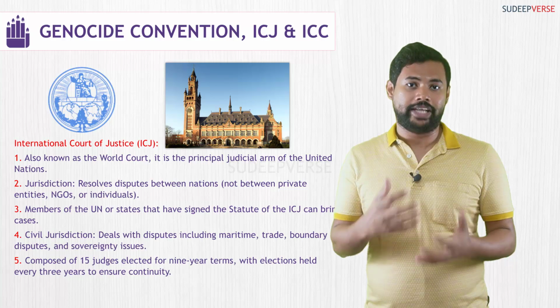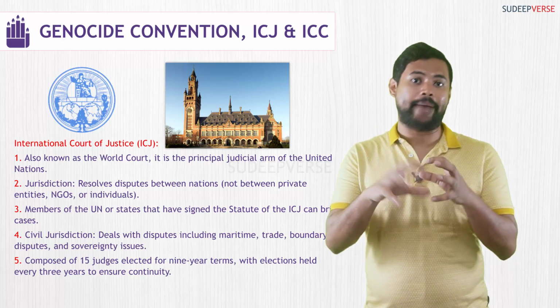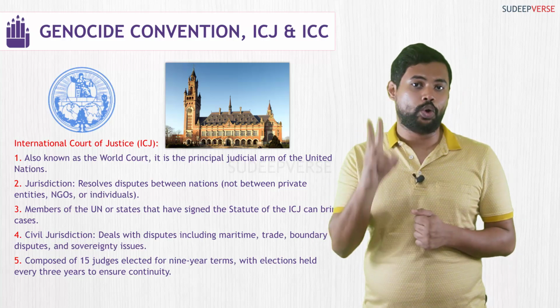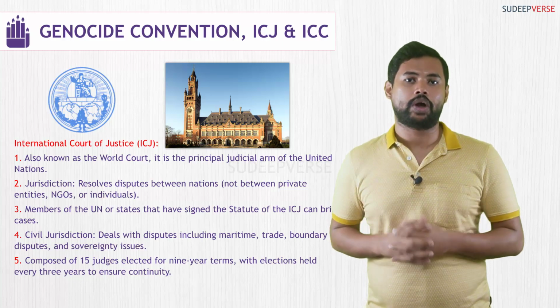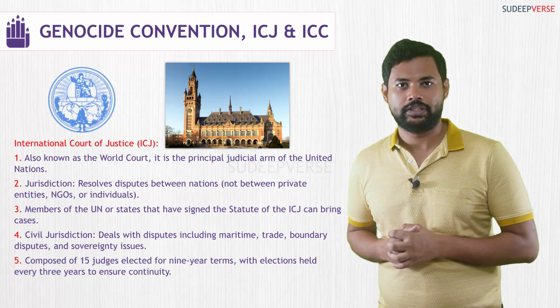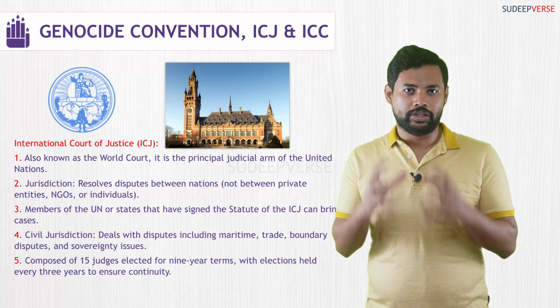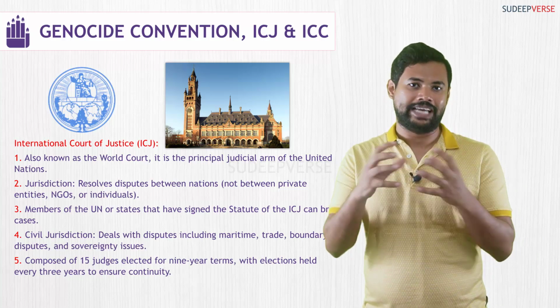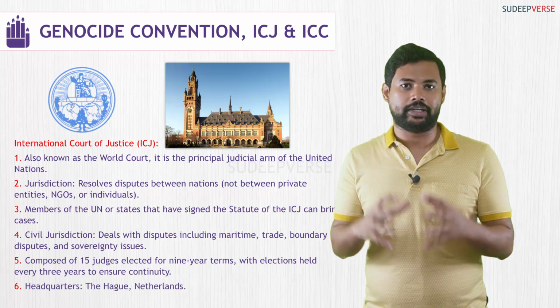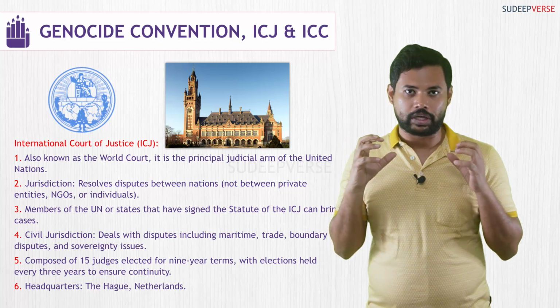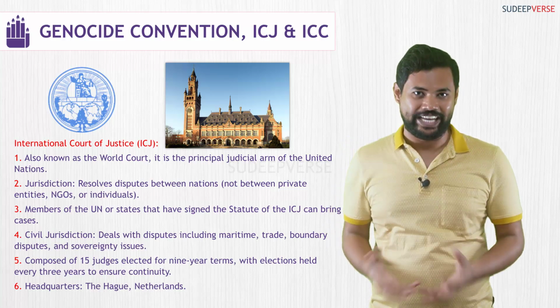And the election takes place with the help of UNGA plus UNSC, and no two judges can belong to the same country. So this is the overall composition of the International Court of Justice. Okay, as I told you, this Court of Justice has its headquarters in The Hague, Netherlands, and it is mainly constituted to resolve disputes between nations.